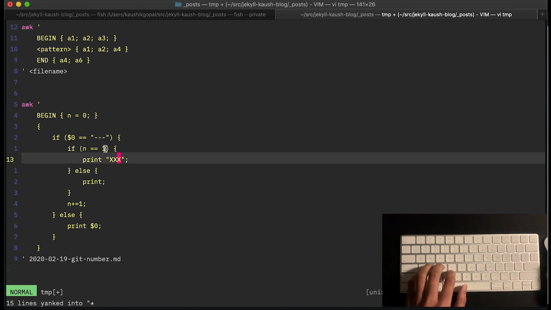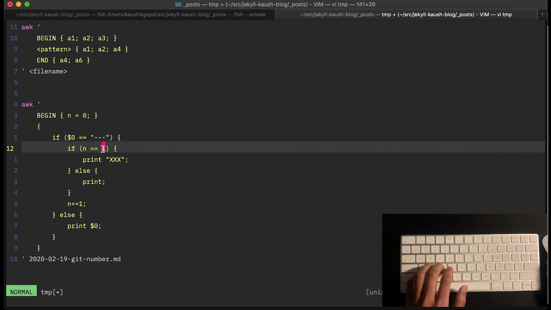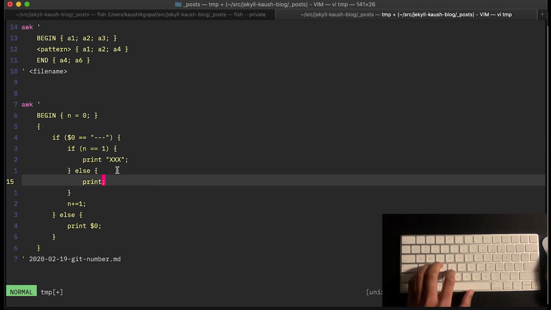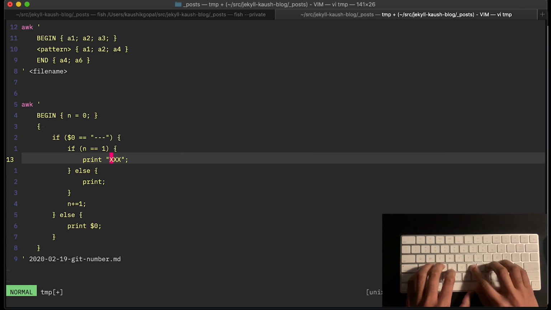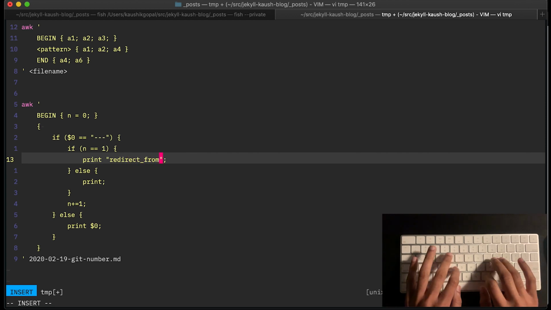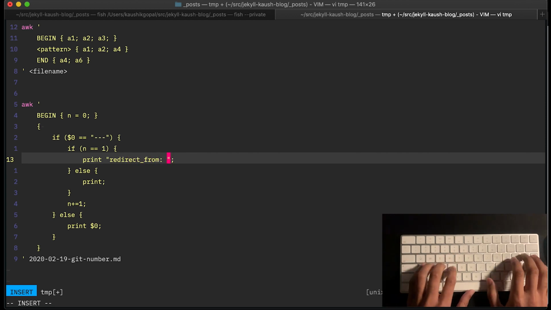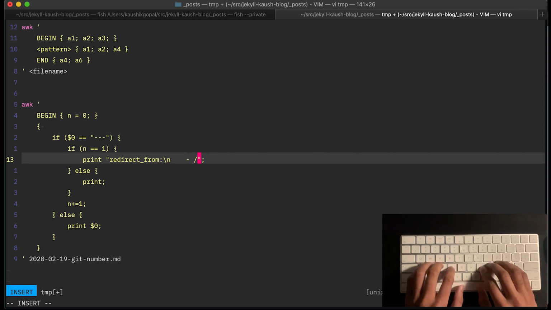This is 0 indexed, which is why it's 1. If I started with 1, then I would say 2, and that would refer to the second occurrence of the hyphens, the 3 dashes. But now that I've gotten a hold of this portion of the file, I'm going to replace this with more realistic stuff. So I'm going to say redirect from, which is, if you remember the objective, move to the next line in awk, add 4 spaces, add a hyphen, / prefix for the URL.